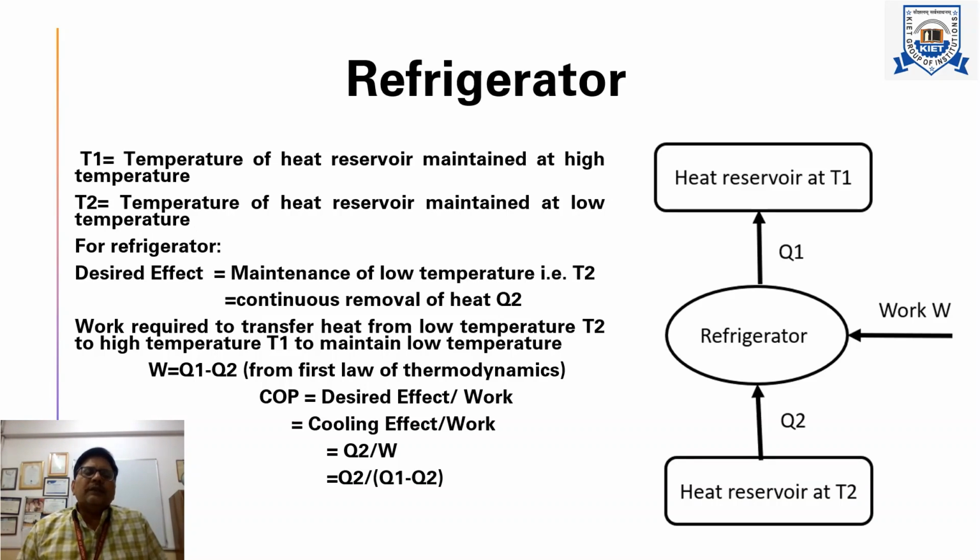For a refrigerator, our desired effect is maintenance of low temperature, that is T2, and this is possible only when we remove heat Q2 continuously. The amount of work required to extract this heat is, from the first law of thermodynamics, Q1 minus Q2.